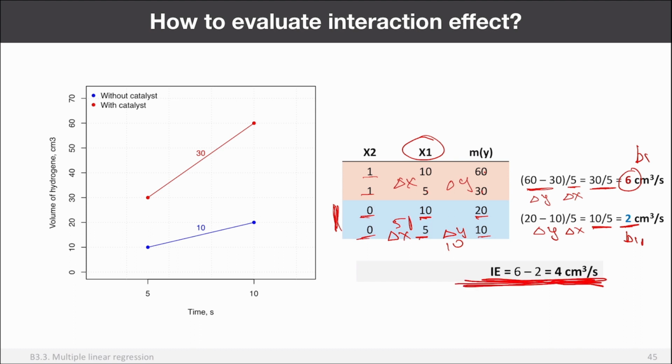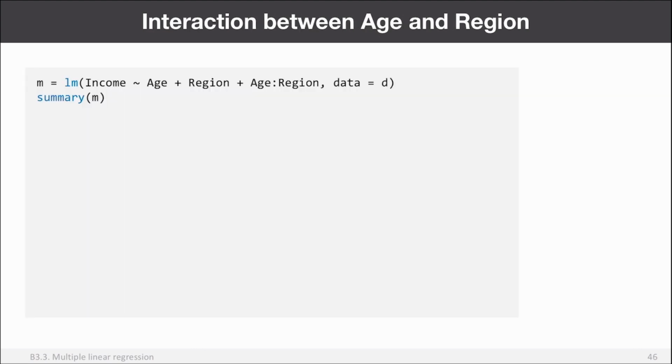So this is interaction between the catalyst and time. Okay. How to account for interaction effect? Well, in R, you simply add an additional term. You can see I get back to my income age example. So this is age region. This is exactly what we had before. But now you can see I added a new term, right? Age colon region. And that's exactly how to account for interaction.